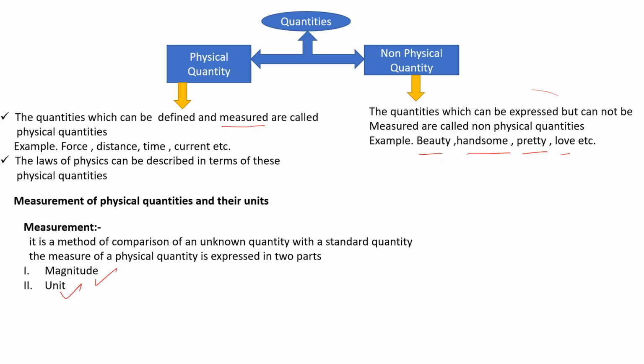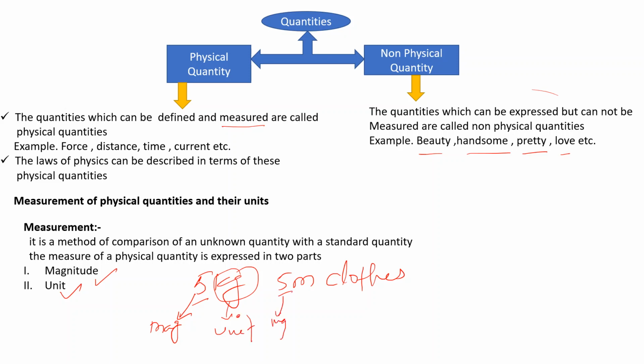Suppose we are measuring 5 kg onion, or 5 meter cloth. So what is this 5 expressing? 5 is representing the magnitude and kg is representing the unit. Here 5 is the magnitude and meter is the unit.